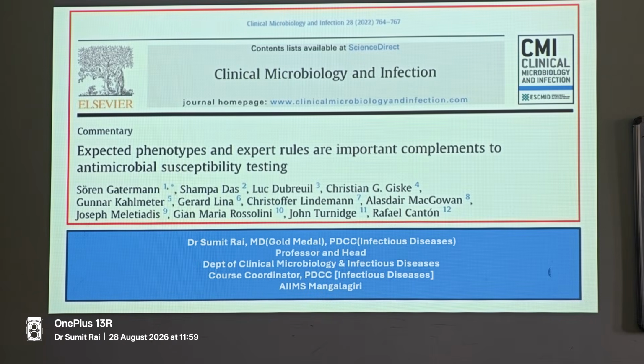This entire presentation is going to be centric to this article. CMI, Clinical Microbiology and Infection, published an article in 2022 or 23, I think it was: Expected phenotypes and expert rules are important complements to AST. Now if you can see the names Gunnar Kahlmeter and John Turnidge, it is definitely from Europe, and it is essentially around EUCAST only.